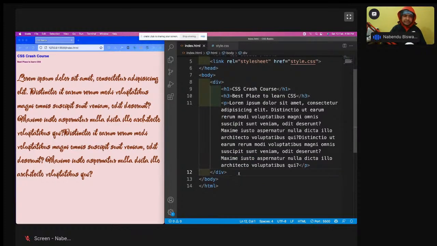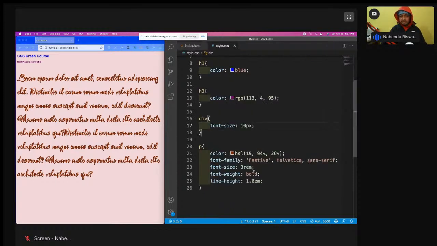By default, the W3C had decided that the font size of the whole HTML document is 16 pixel. So 3rem means 3 into 16, which is much bigger. This is the difference between em and rem. This is very big, so I will make it 1.2 rem.